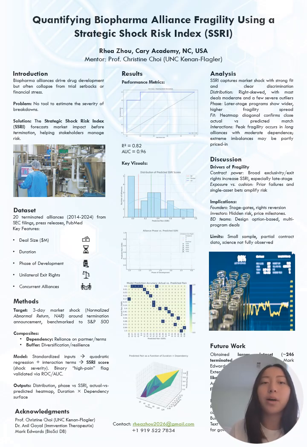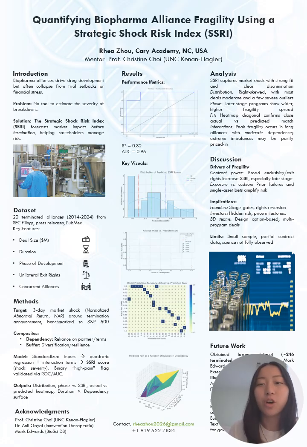Secondly, I used OLS, or ordinary least squares regression, to build the actual SSRI, because I needed a predictive formula linking pre-termination features to severity of the market shock. So, I set up the model to be normalized abnormal return equal to individual features like deal size and these different subindices mentioned earlier times their weights. I added interaction terms like duration squared and duration times the dependency to capture nonlinear effects.